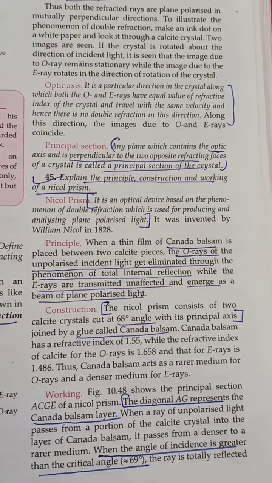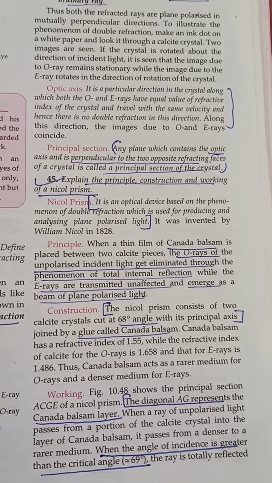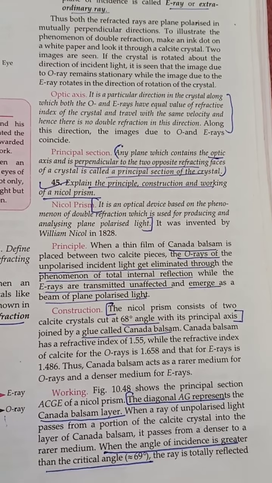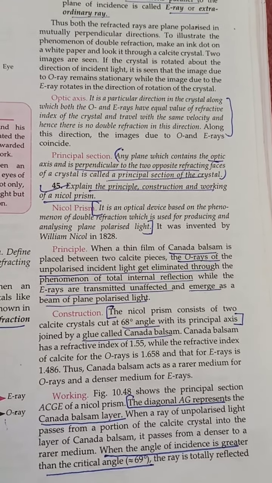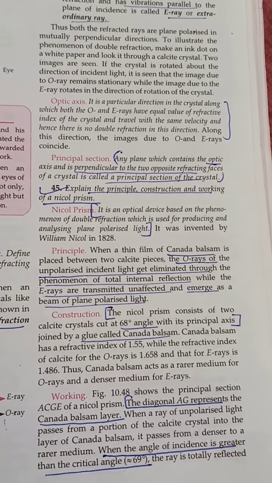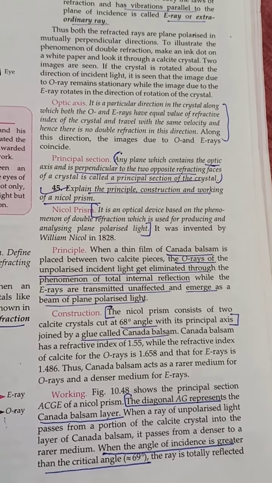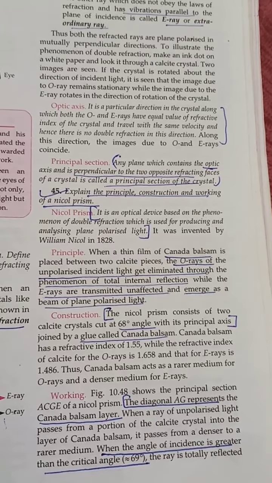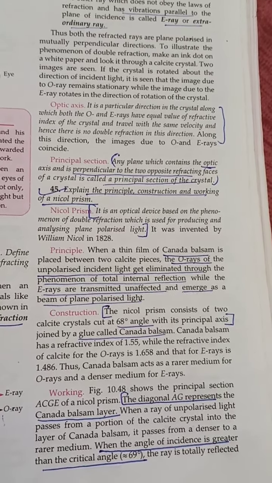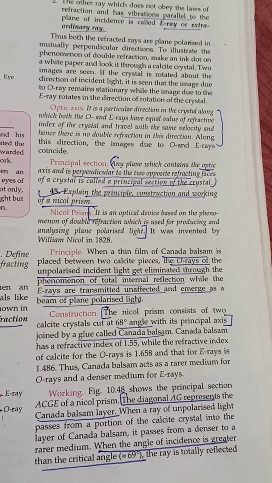Similar phenomena takes place in case of Nicol prism. Nicol prism is an optical device based on the phenomena of double refraction, which is used for producing and analyzing plane polarized light. Principle: when a thin film of Canada balsam is placed between two calcite pieces, the O ray of unpolarized incident light gets eliminated through the phenomena of total internal reflection, while E rays are transmitted unaffected and emerge as a beam of polarized light.